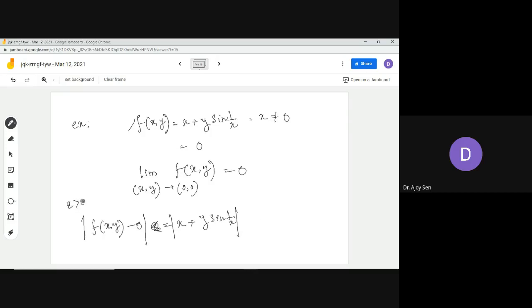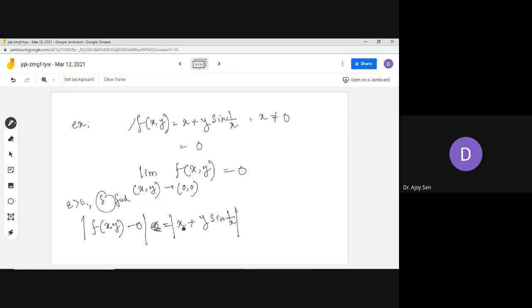Epsilon is chosen, and you have to find some delta for which this thing is less than epsilon, whenever x and y lie in the delta neighborhood of 0.